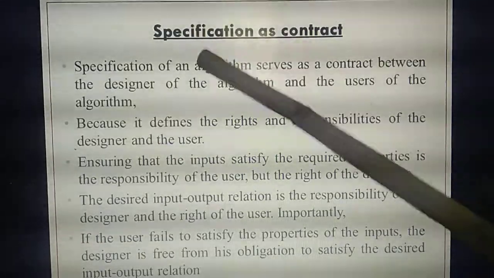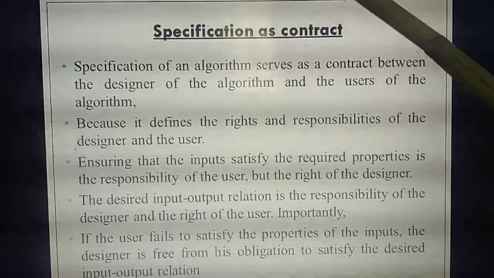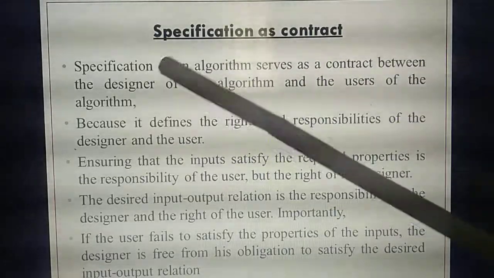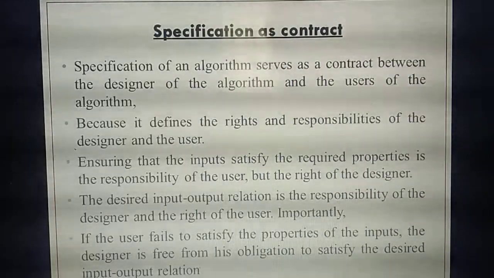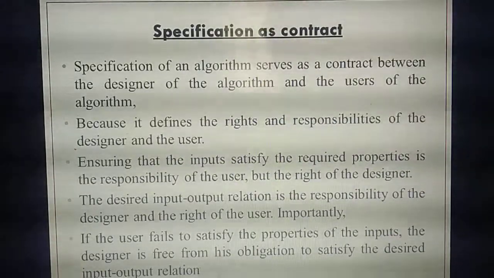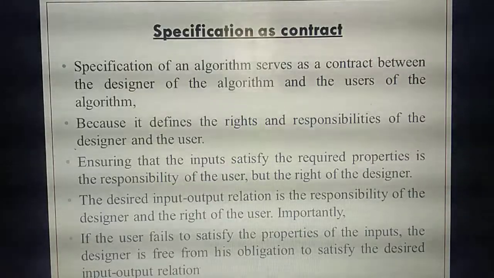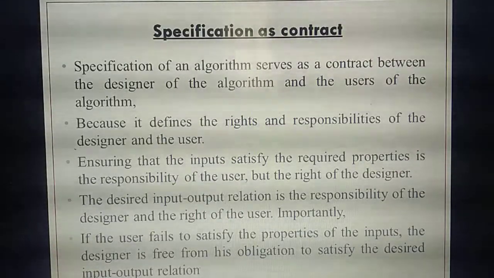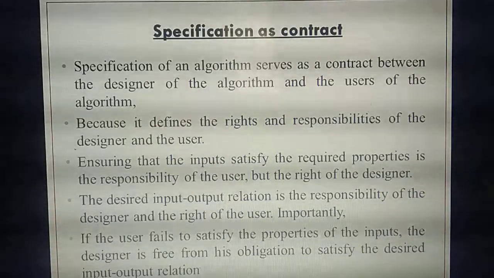So once again, what's the first point? It is a contract between two persons, the one designing the algorithm as well as the user. So designer as well as users. Next, what's the next point? Both of them have the rights and responsibilities. Whom? Designer as well as the user. The input property needs to be satisfied by the user.